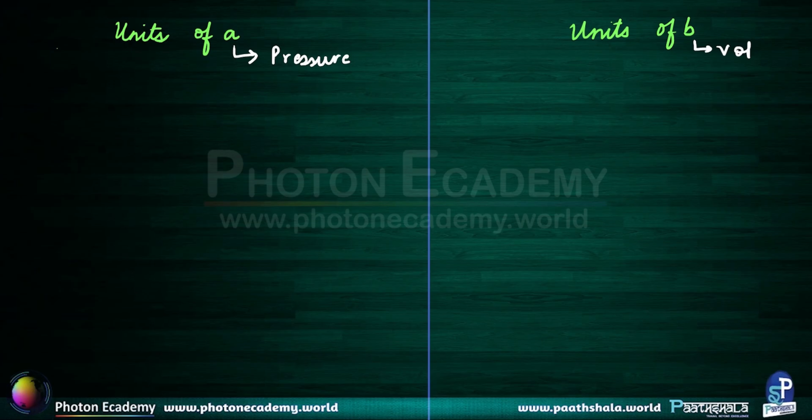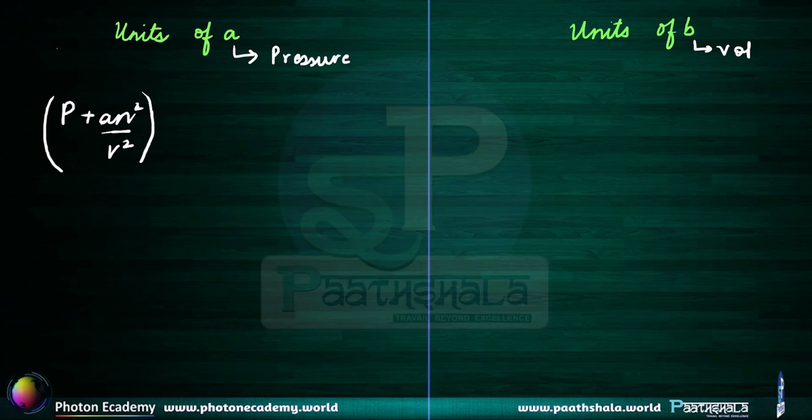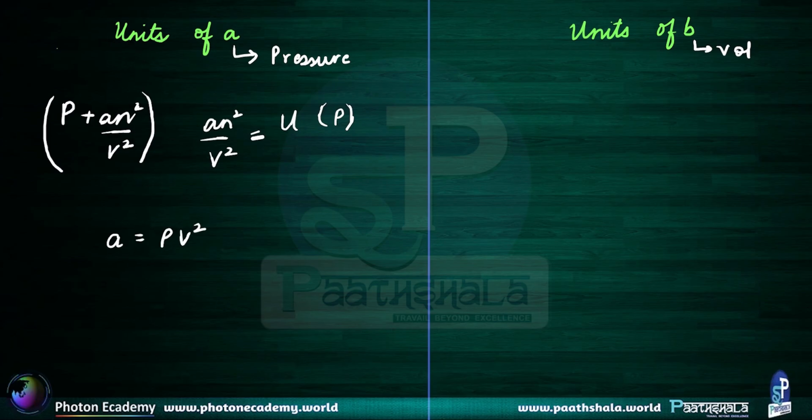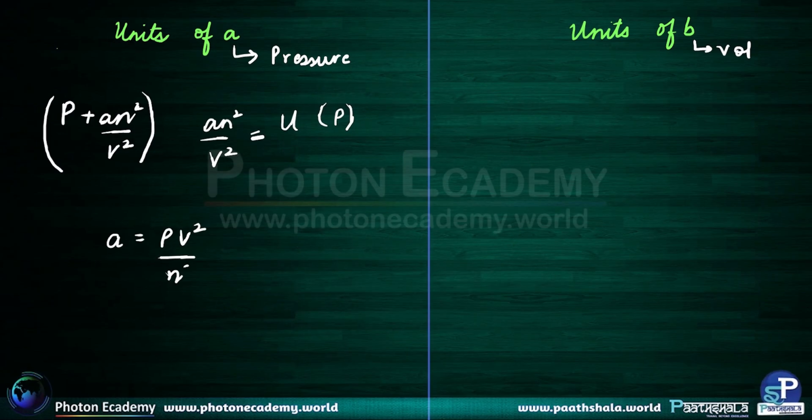But then let's talk about their units. If we talk about a, we can say that in the term we had (P plus an square divided by V square), right, this was in one bracket. So by dimensional analysis, we can say that an square divided by V square should have the units of pressure. So let's write it as a will be equal to pressure times volume square divided by n square.